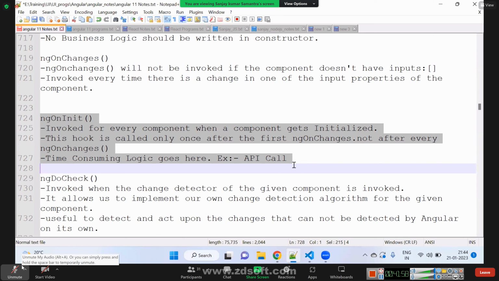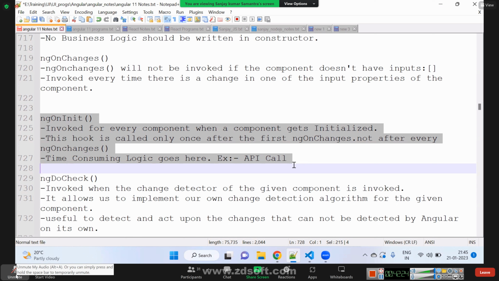The logic we should write in the ngOnInit method: API call, time consuming logic, business logic. Business logic will be written in the ngOnInit method. Why not in ngOnChanges?